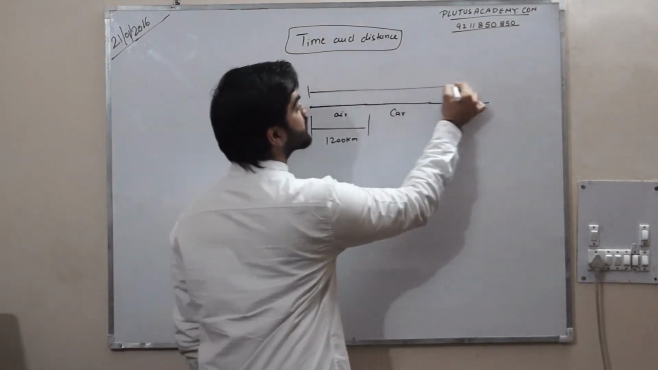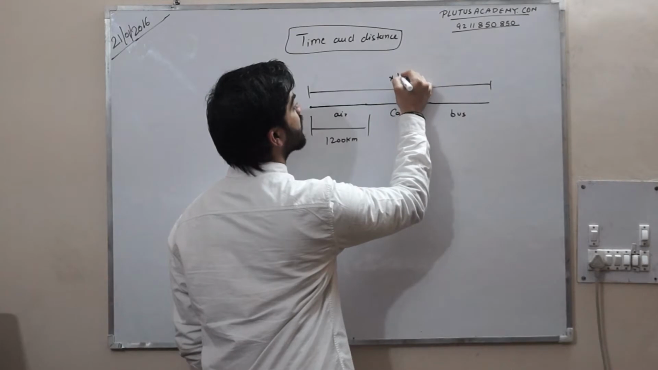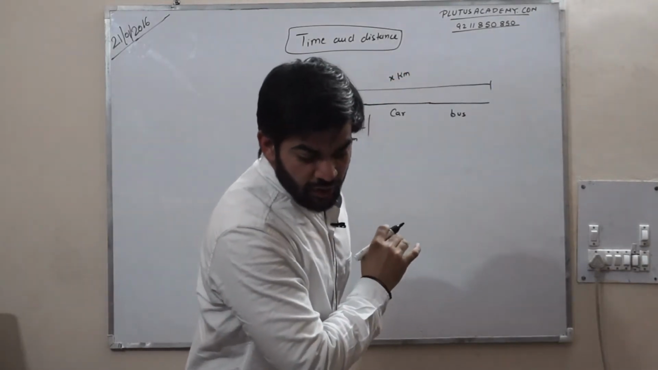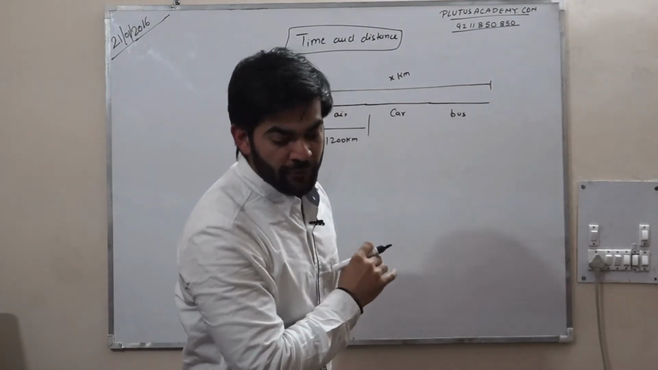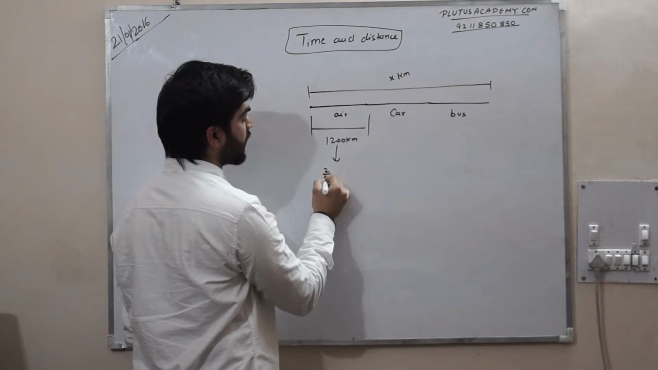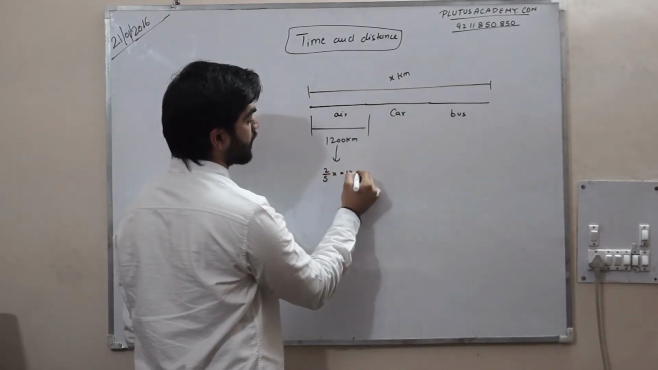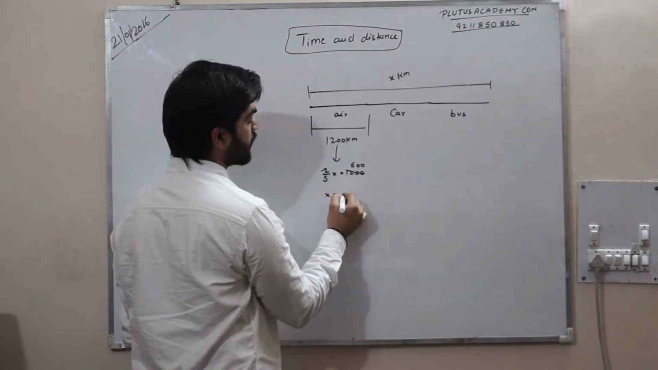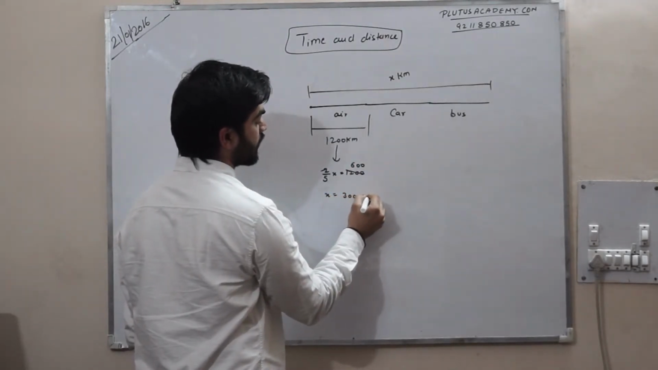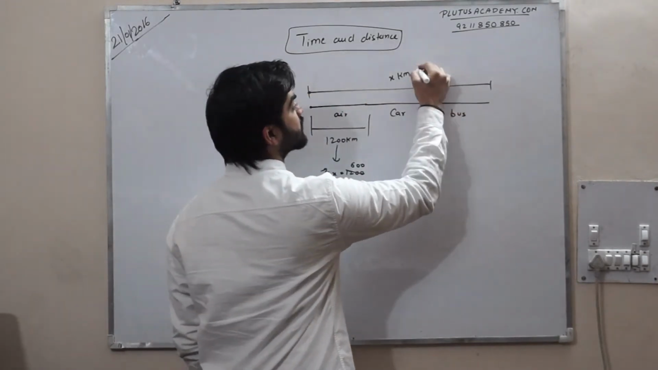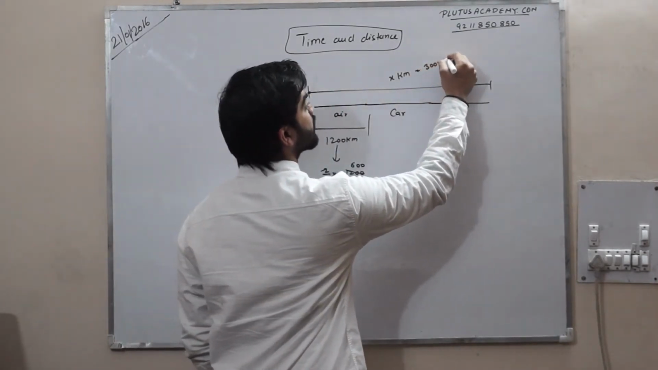If the total distance is x kilometers, in the question he is saying by air which formed 2 by 5 of his trip. It means this 1200 is equal to 2 by 5 of his trip. It means if this is 600, x should be equal to 3000. So the total distance covered by this person is 3000 km.